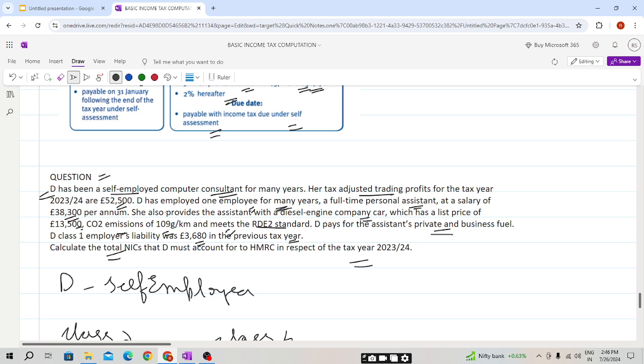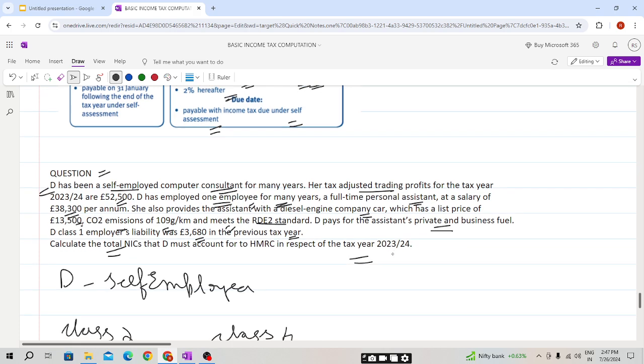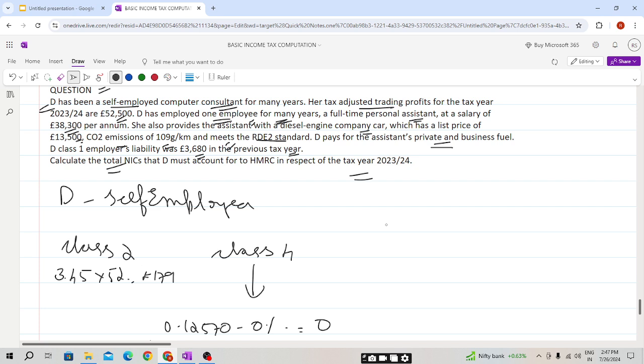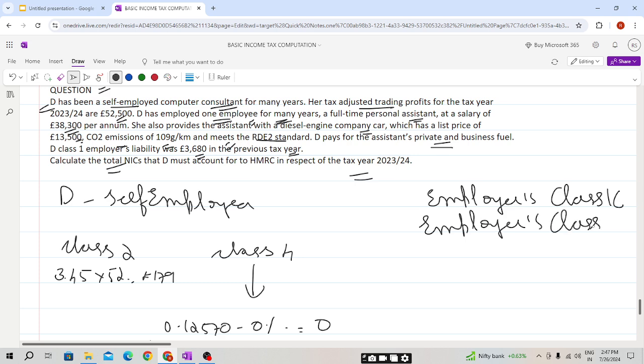So as D has employed one employee, we need to consider the employer's contribution: the employer's Class 1 contribution and the employer's Class 1A contribution, because Class 1 is paid by the employee and employer, while Class 1A is paid only by the employer.